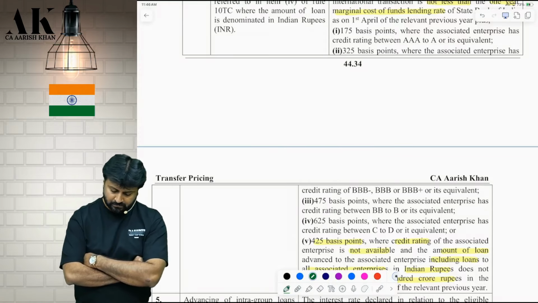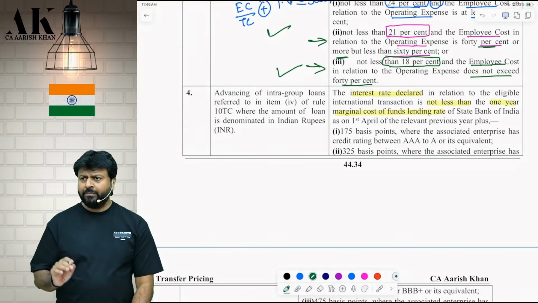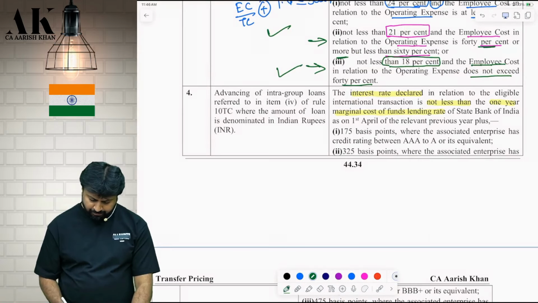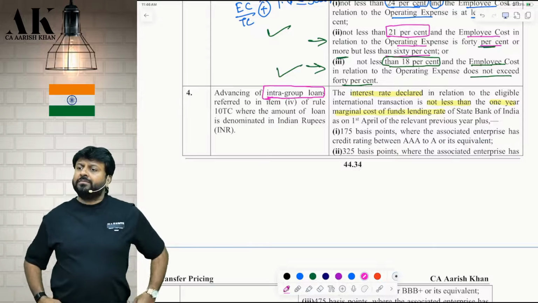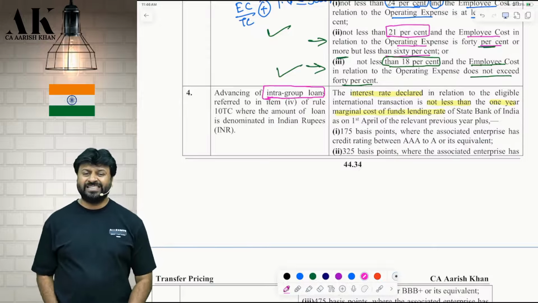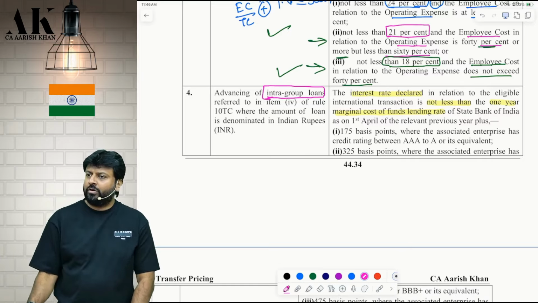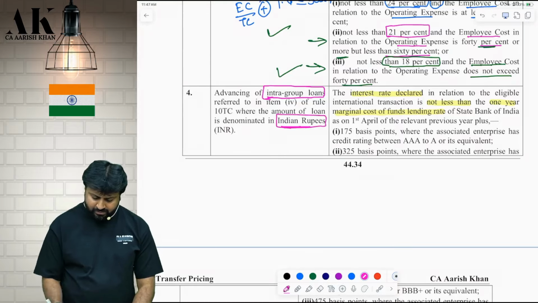Now the fourth one. Very important service. Advancing what? Put in the box. You are giving what? Intra-group loan, so you will charge what? Tell me now. Interest you will charge now. The government will tell you how much interest to charge. If you charge that much, no transfer pricing. But wait. Advancing of intra-group loan referred to in item 4 of Rule 10TD, where the amount of loan is denominated in which currency? Put in the box. INR.